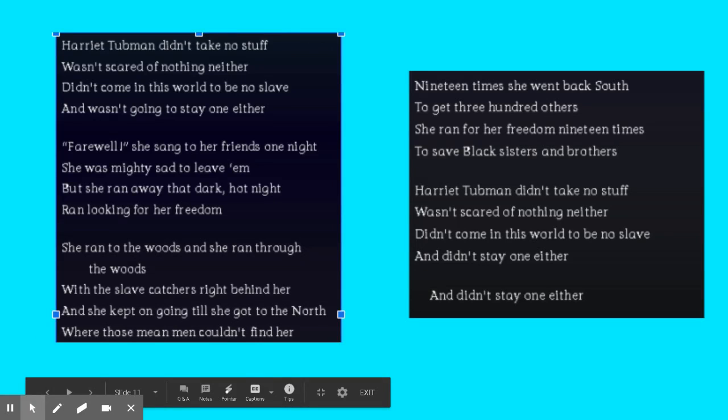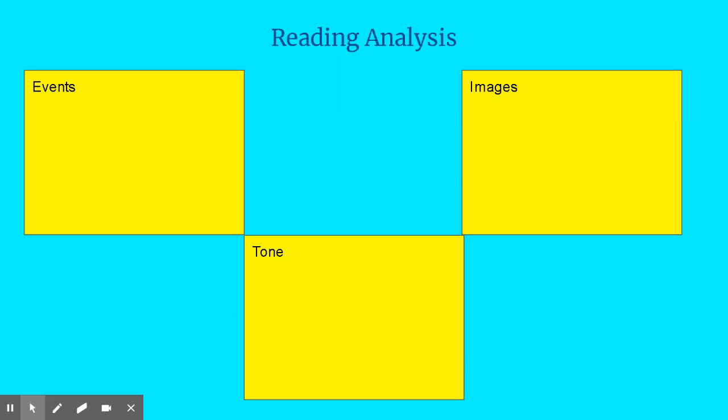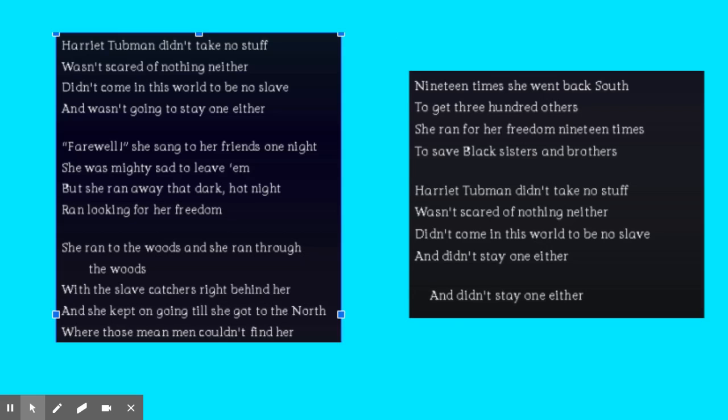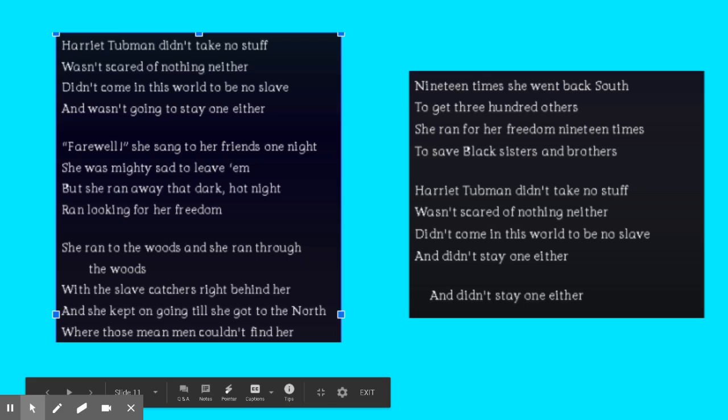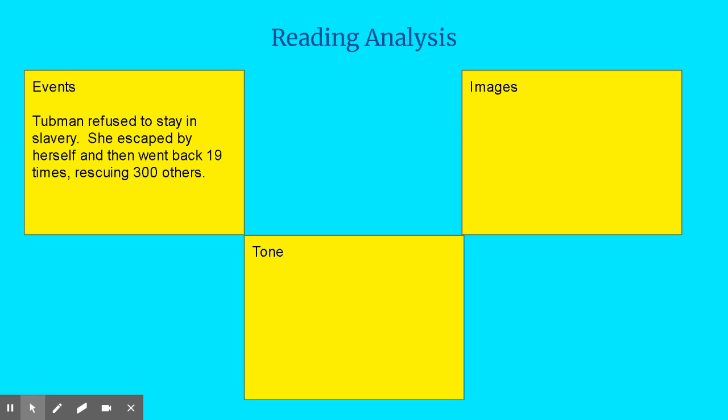So when we start talking about determining the theme of this poem, we have to look at all the different elements that this poem has in it. Specifically, the elements of the events of our poem, the tone, and the images. So first, let's just look at the events in this poem. When I first look through, it talks about Harriet Tubman running away from slavery for the first time, and then the multiple times that she went back. So I would write down under events that she refused to stay in slavery and she escaped by herself and then went back 19 times, rescuing 300 people. That would be the part that I would take into account when I'm trying to determine the theme of this poem.